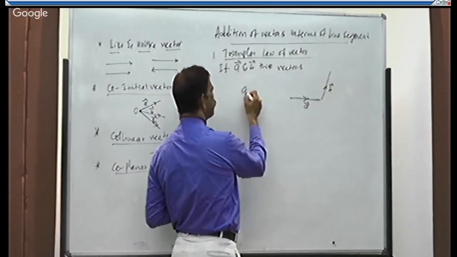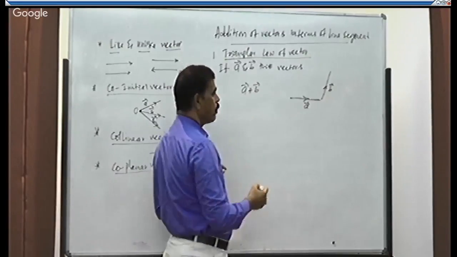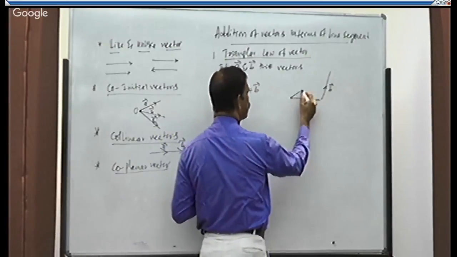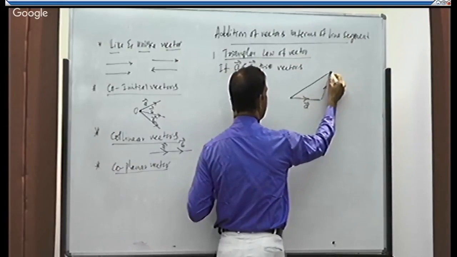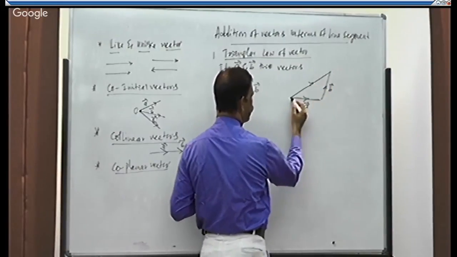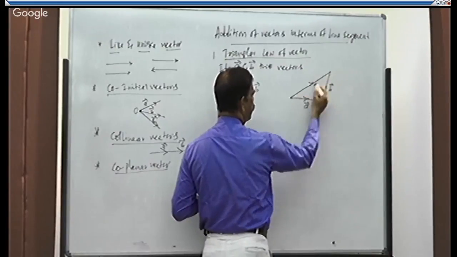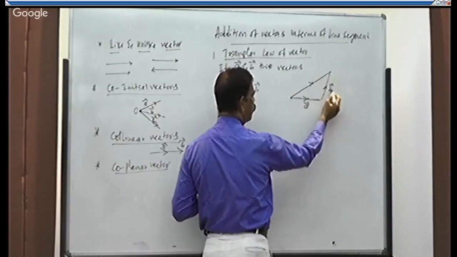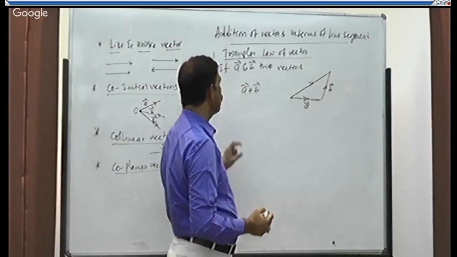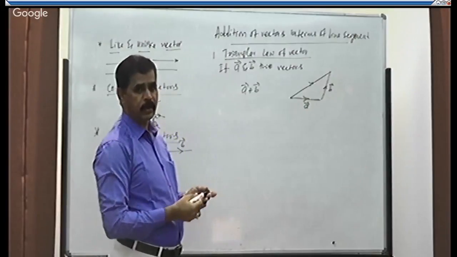Their sum, A plus B, will be considered along the third side of the triangle in reverse order. See, it is moving in this direction, so we are taking it in this reverse direction. A, B, C. This is C. C will be A plus B. This is called addition of two vectors using the triangle law.